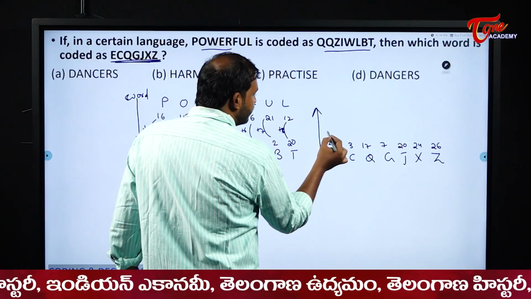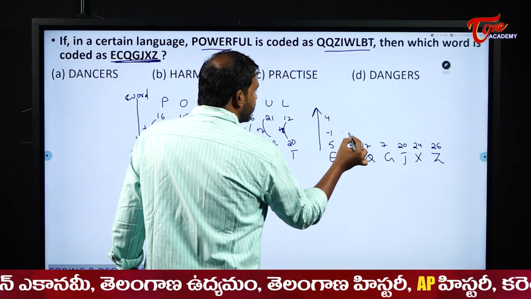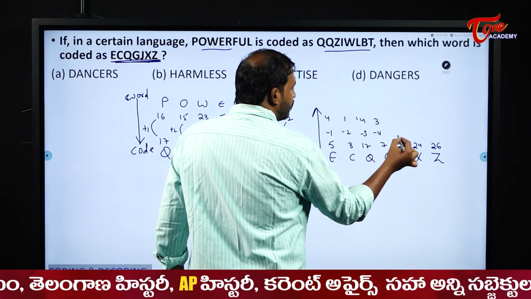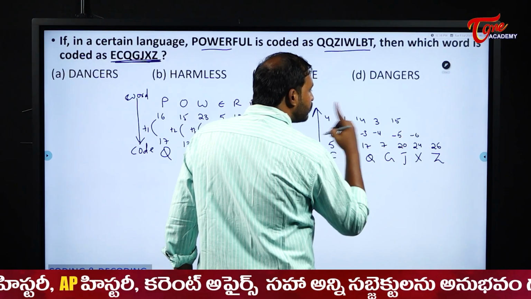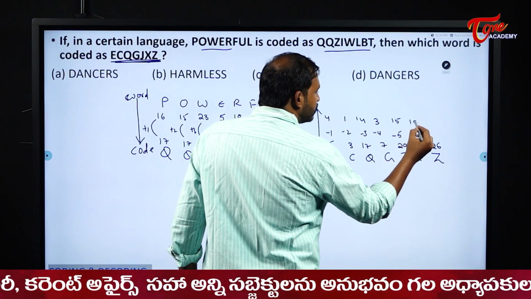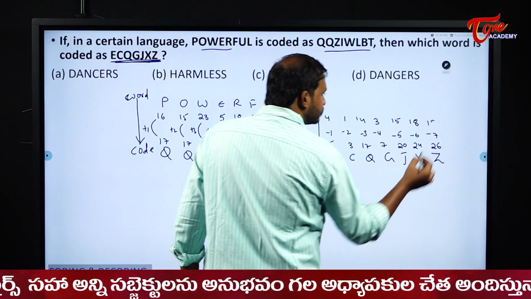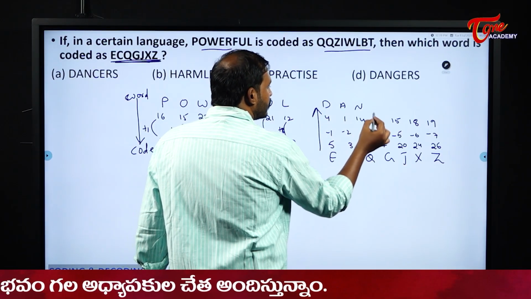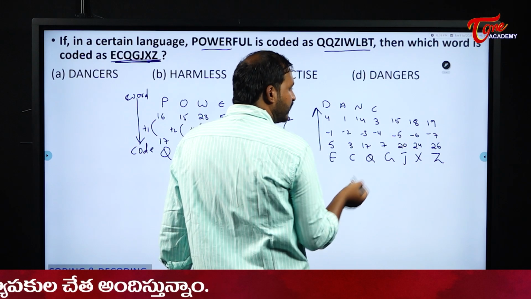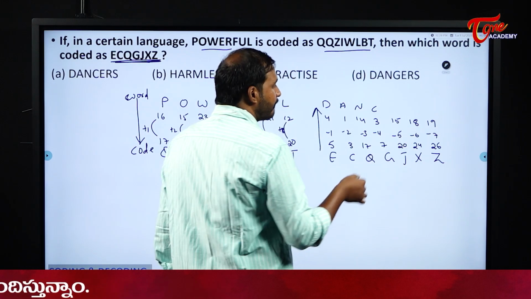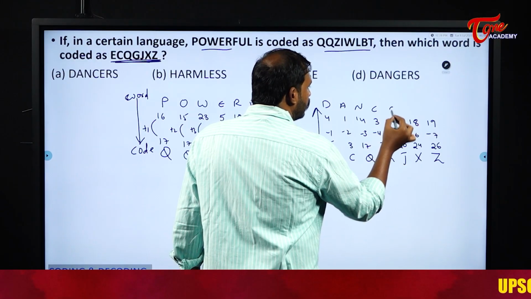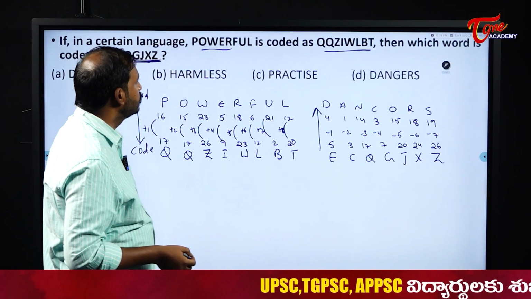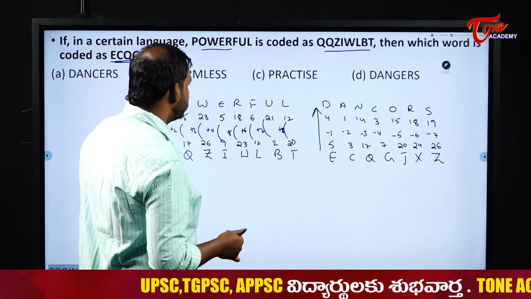So what happens here for me? Minus 1 means 4, minus 2 means 1, minus 3 means 14, minus 4 means 3, minus 5 means 15, minus 6 means what, students? Minus 6 means 18, minus 7 means 19. So what happens to this one? DANC, 15 is what? ORS. So it will become what for us here?